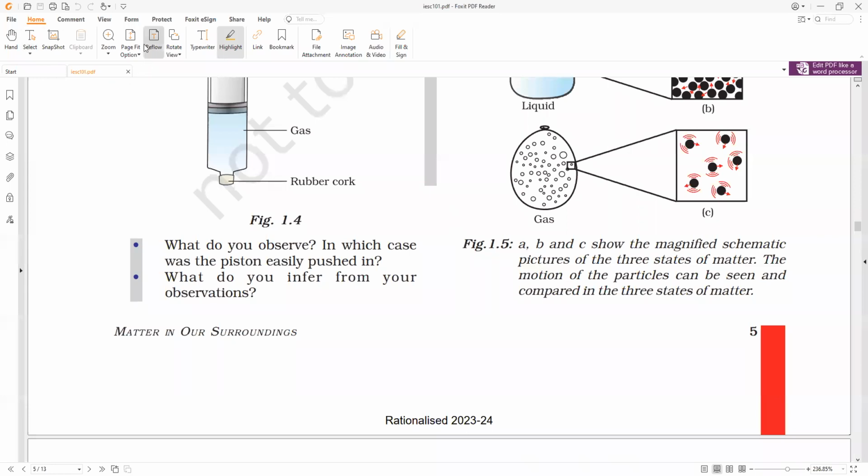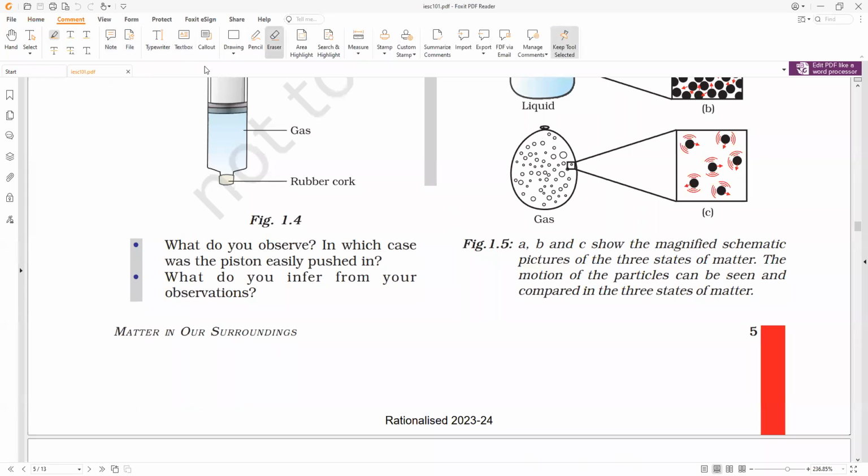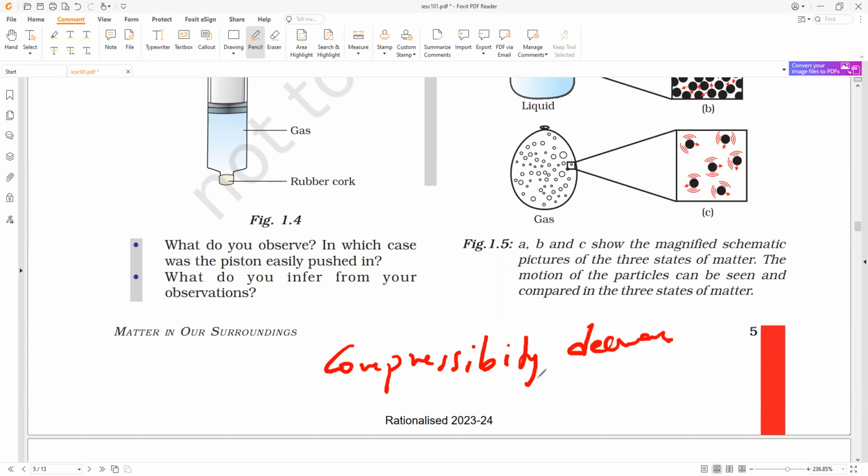That is what you have to remember. Understood, everybody? So I will write it. Compressibility decreases from gases to liquids, liquids to solids.